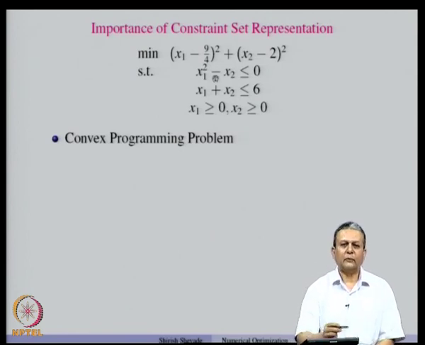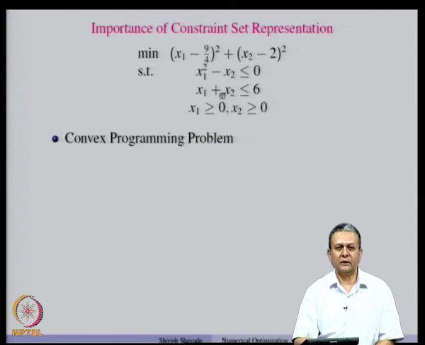Now, this is a convex programming problem because all these functions, the function f and the h's, are convex functions. There are no equality constraints. So, this becomes a convex programming problem. For a convex programming problem, we have to look for the Slater's constraint qualification, which means there should exist at least one point in the interior of the set.